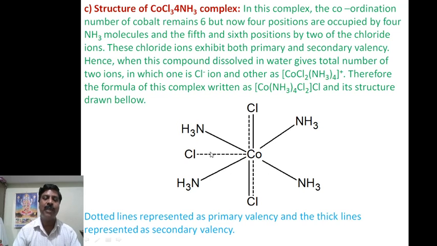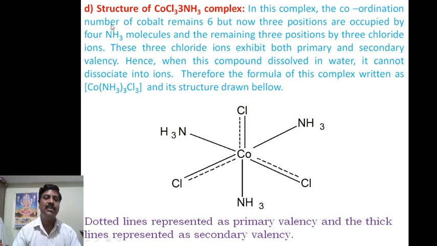One is simple, and it acts as both primary as well as secondary. These two chlorides are secondary valency as well as primary valency. Next, the last one, the structure of this complex. In this complex the coordination number of cobalt remains 6, but now 3 positions are occupied by 3 ammonia molecules, and the remaining 3 positions by 3 chloride ions. These 3 chloride ions exhibit both primary as well as secondary valency.